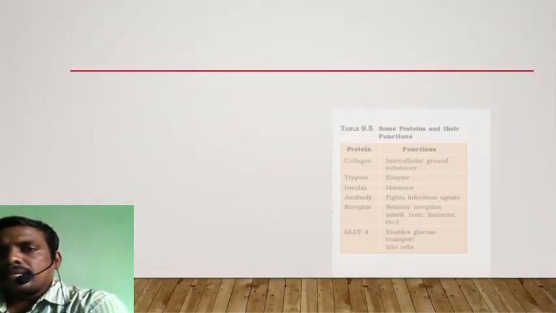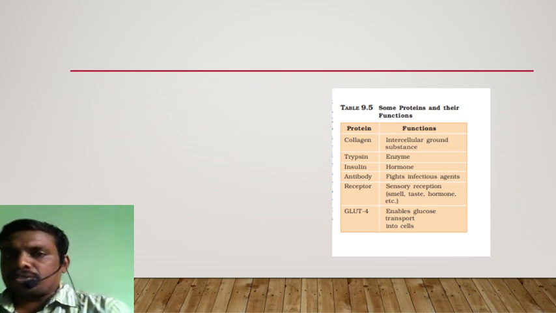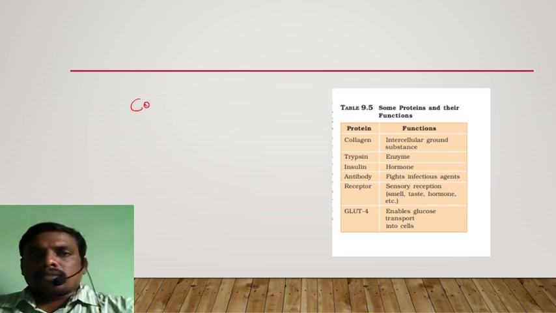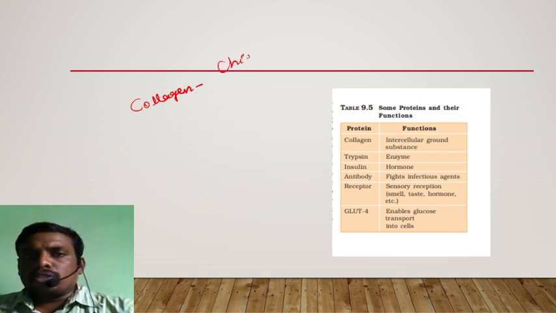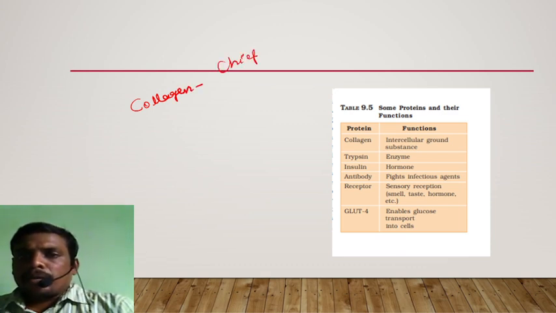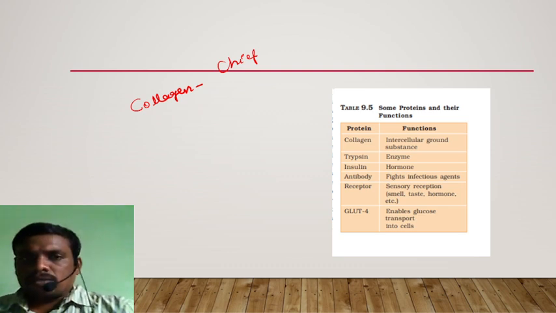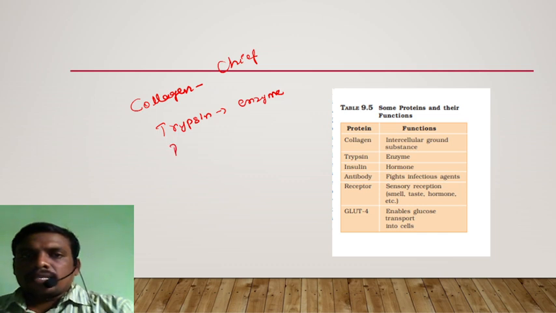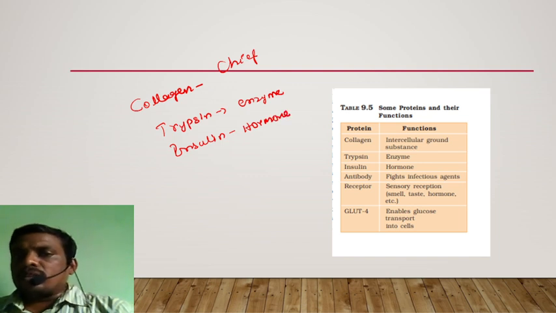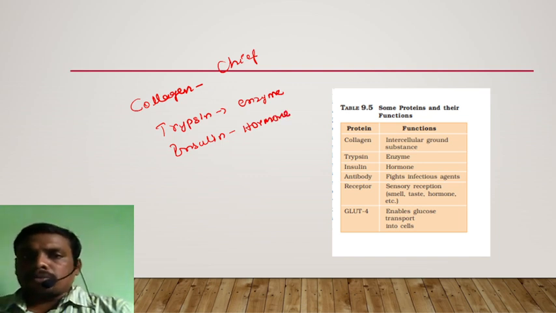Now let us take the diagram, some proteins and their functions. Collagen is a chief protein in the human body, present in intercellular ground substances. Let us take trypsin. Trypsin is a proteinous enzyme that helps in the digestion of food. Let us take insulin, a proteinous hormone responsible for glucose metabolism.